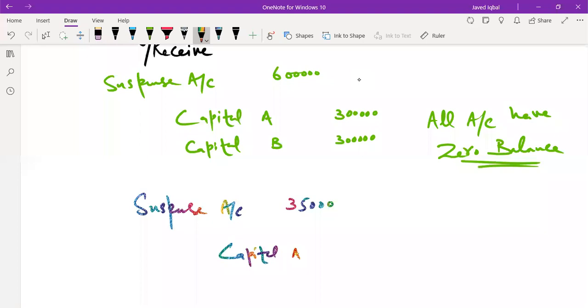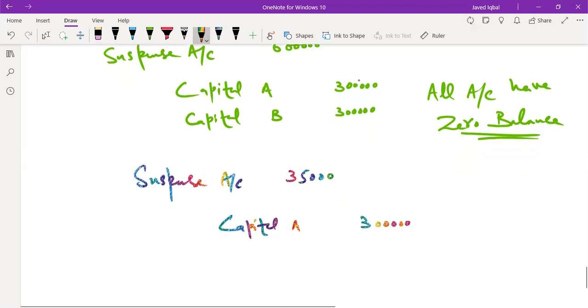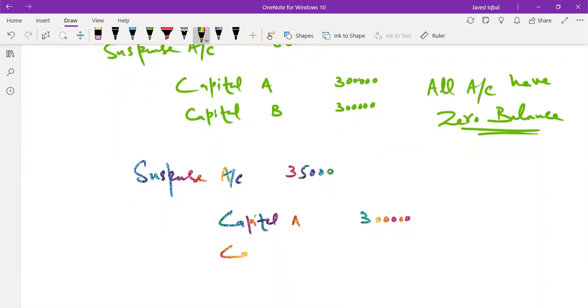Your capital of A needs to be closed by 300,000, while capital of B needs to be closed by 300,000. So now the problem is, how would you equate these two? So basically, since they are equal partners, you're paying them only 17,500 each.